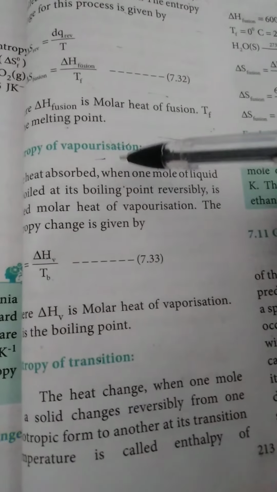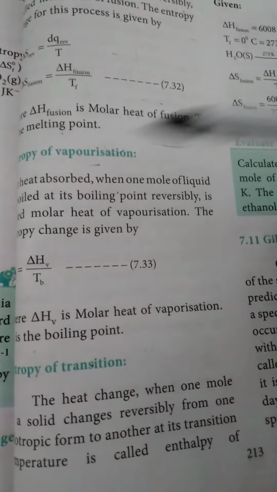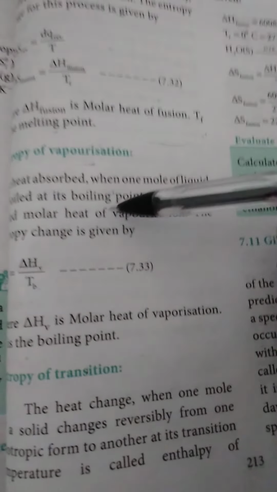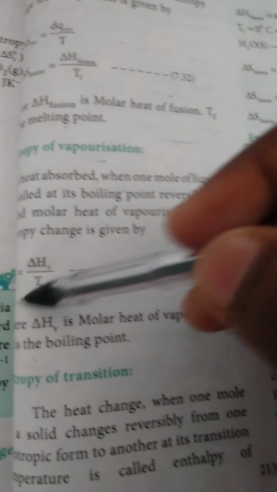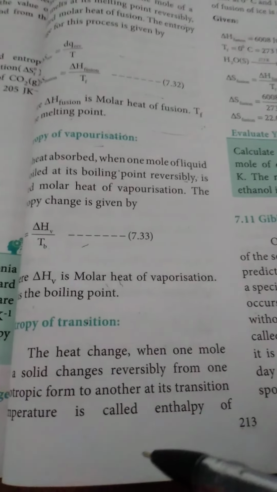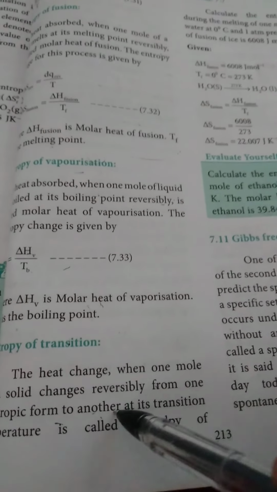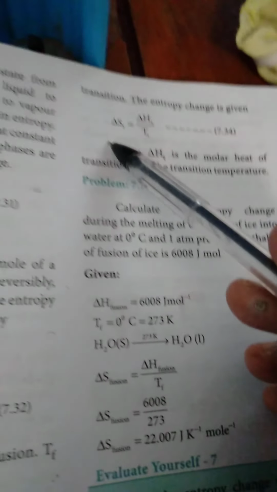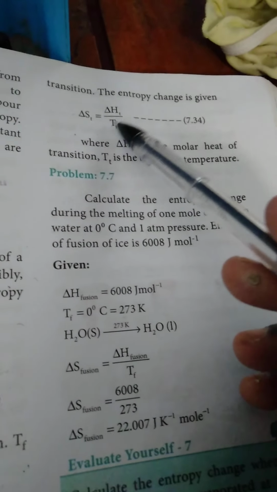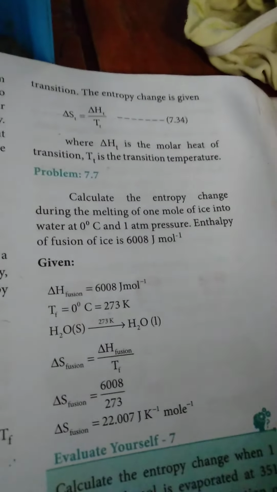Understand? In the same way, entropy of vaporization: heat absorbed when 1 mole of liquid boils at its boiling point. Then the formula and explanation. Then entropy of transition: when 1 mole of solid changes reversibly from one allotropic form to another. Then the formula delta S T is equal to delta H T divided by Tt, and write the explanation till this.